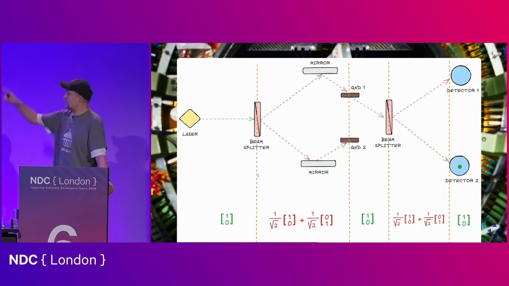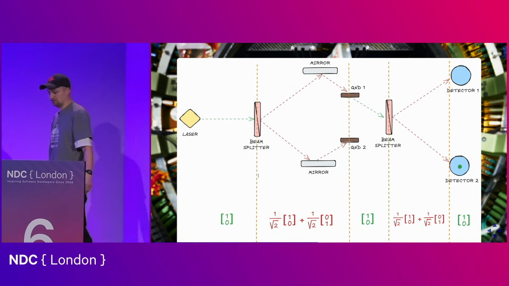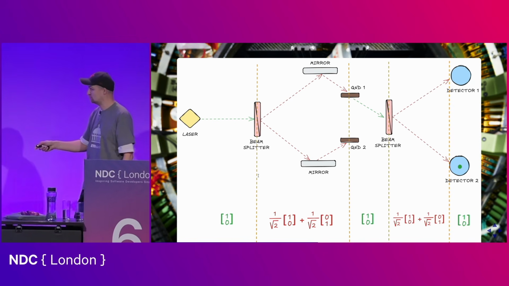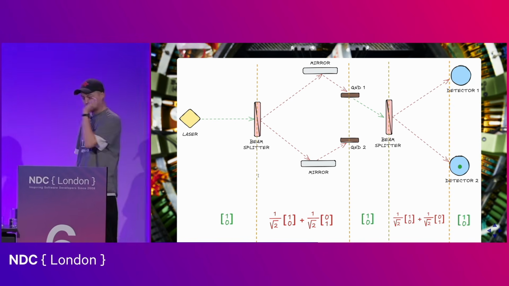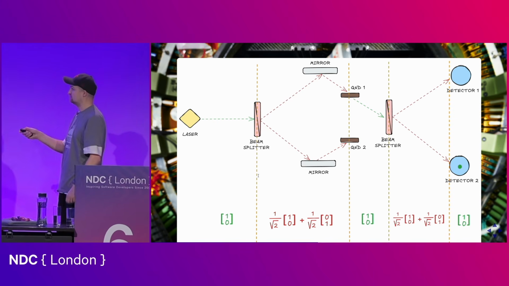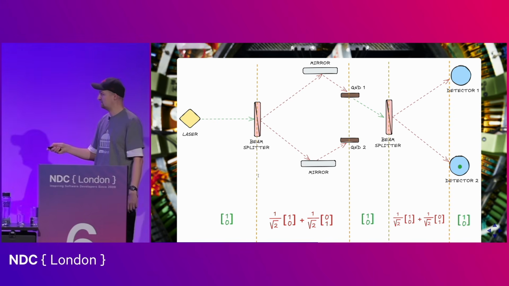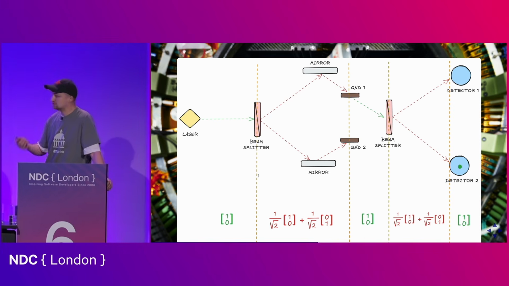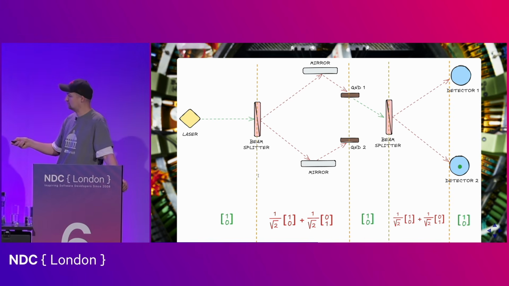And this is how we can now annotate what is happening in this Mach-Zehnder interferometer. The system starts in one of the observable states, because we shoot a photon out of a laser, so we know what state it is in. As soon as it goes through a beam splitter, it enters a state where alpha and beta are both non-zero. So it's now in a linear combination of both of the observable states. So we don't know whether it's here or there.